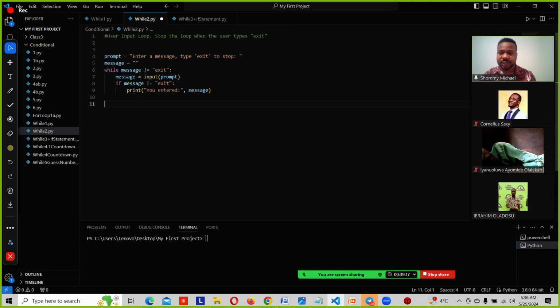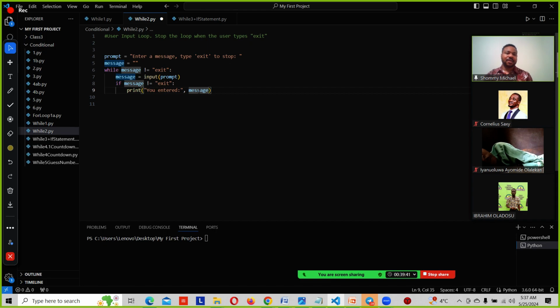So this message is a variable, and we now said while message is not equal to exit, message equals input. We are prompting the user to enter our input right now. So if message, this variable right here, is not exit, print you entered message.